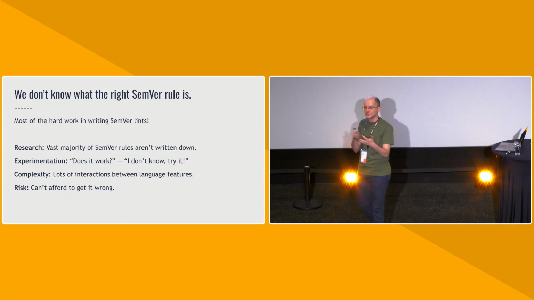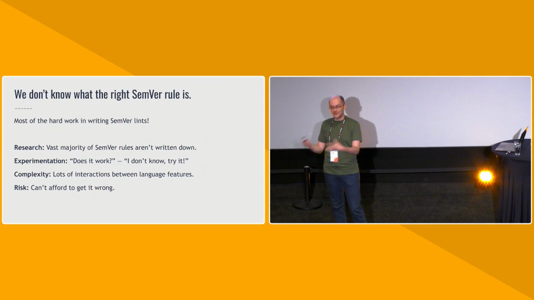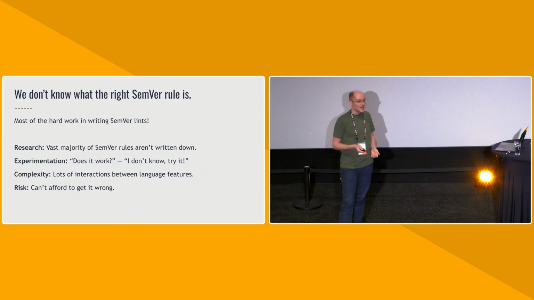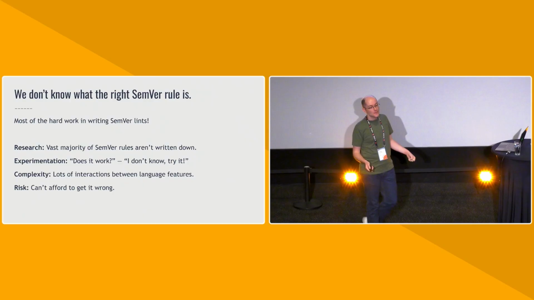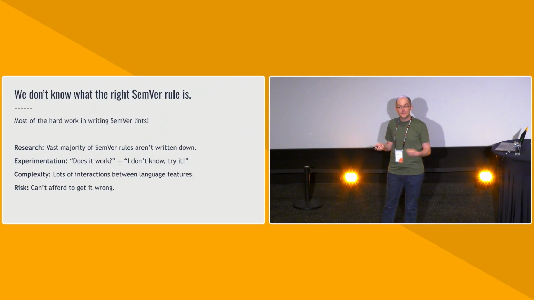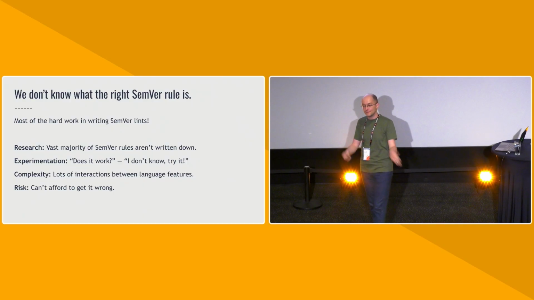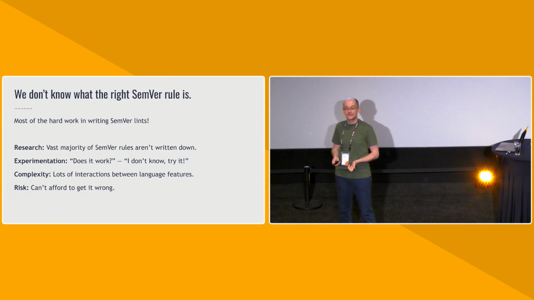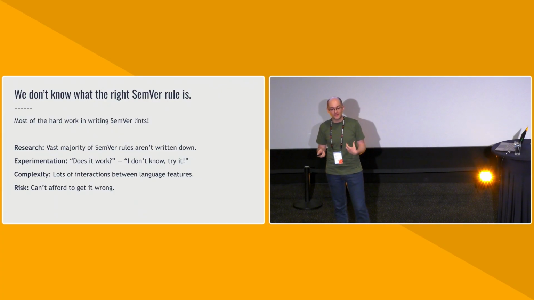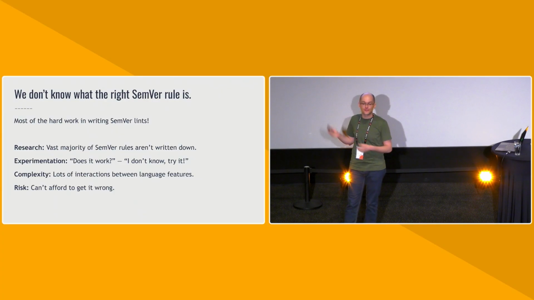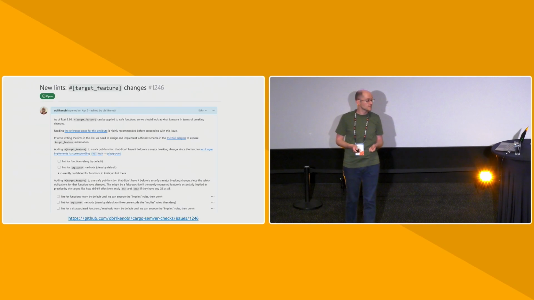All of those interfeature interactions need to be thought about, experimented with, and researched. And then finally, there's a lot of risk, because if we get this wrong, then bugs happen, both false positives and false negatives, and those are both bad, and we'd like to avoid them. So we really want to be right, and that requires that we be very, very thorough in this step. That's why this takes so long.